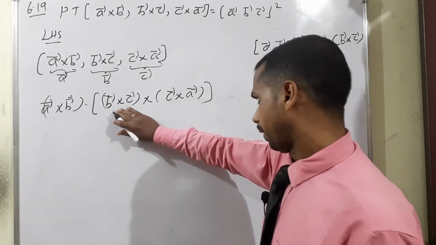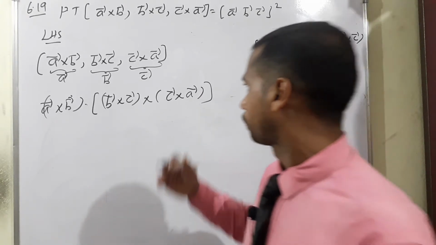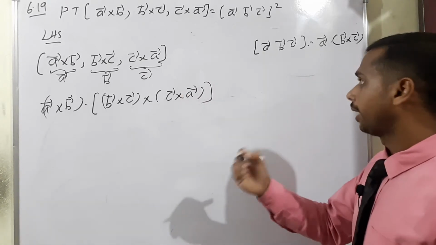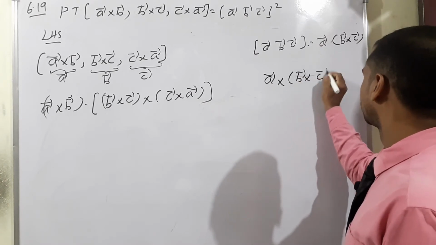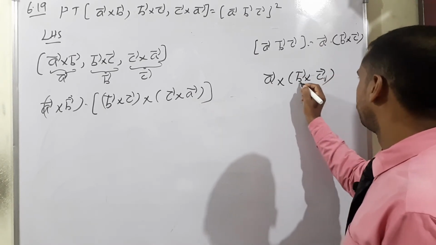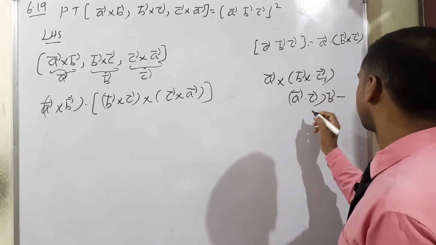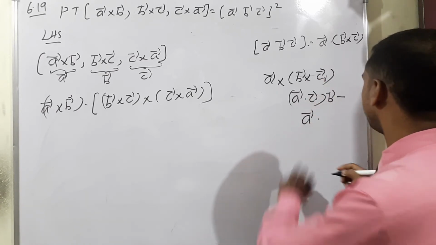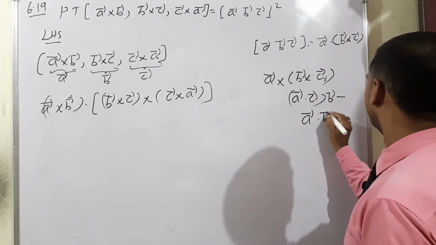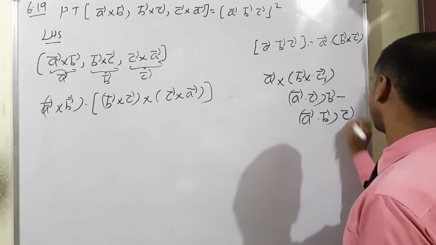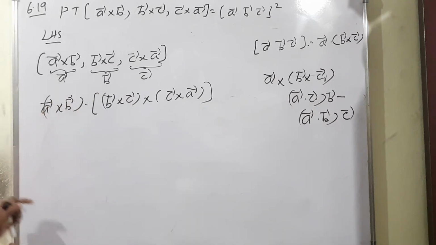So now the bracket term, we have to expand according to the vector triple product expansion. What is the meaning? Let me recall. A vector cross B vector cross C vector: first we skip B vector, so A vector dot C vector, outside the skipped term, then minus again A vector dot the skipped term. Now B vector means A vector dot B vector, outside C vector will come. This is the term. For your understanding, we have to expand, isn't it? So look at there.